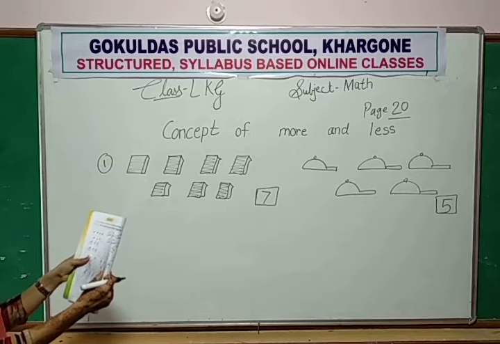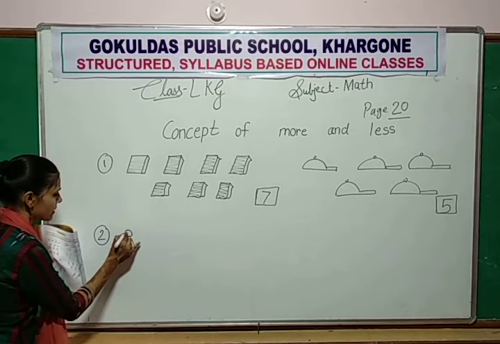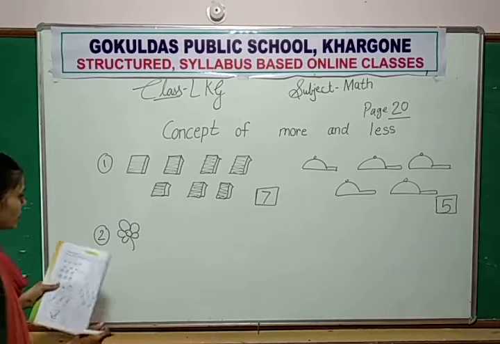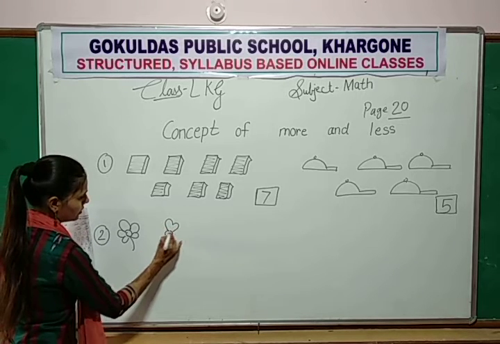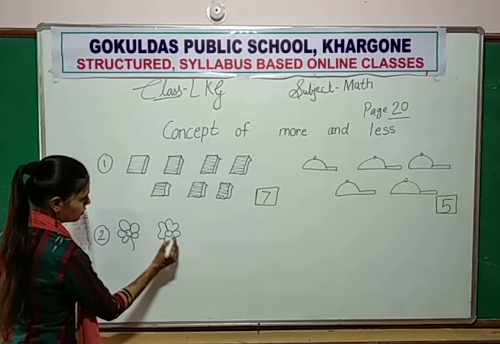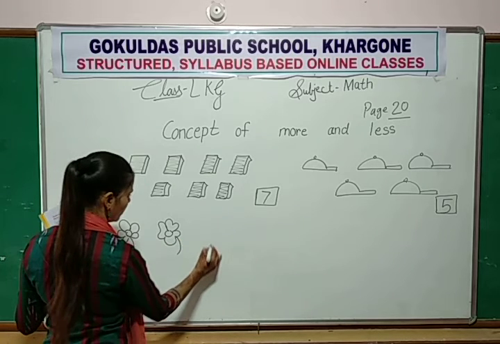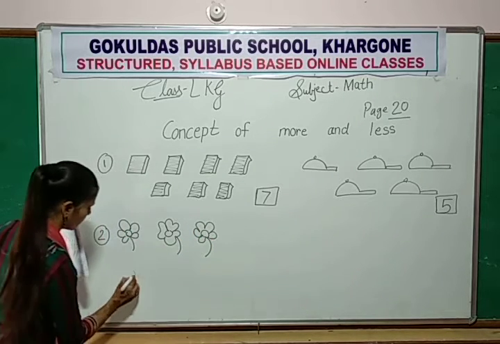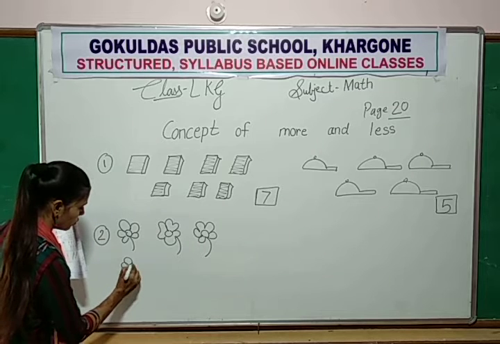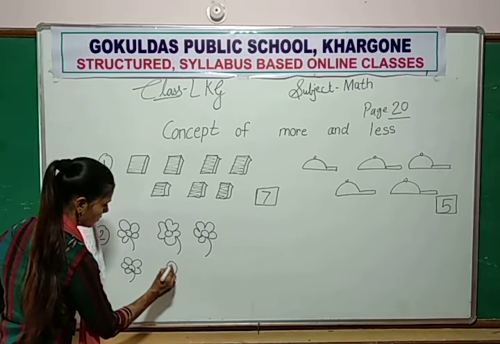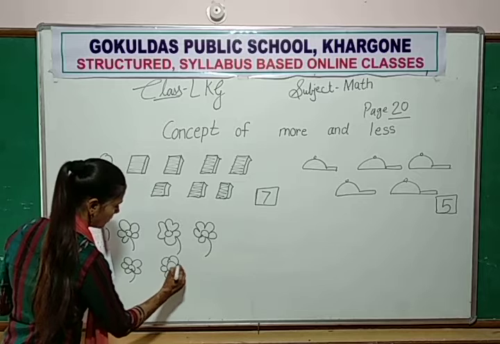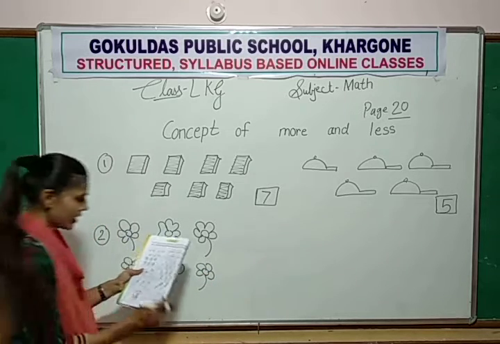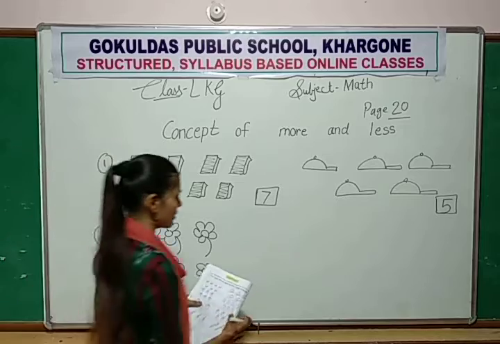Okay, number 2. Here are some flowers. How many? 6. Okay, 1, 2, 3, 4, 5, and 6. And on this side, stars.